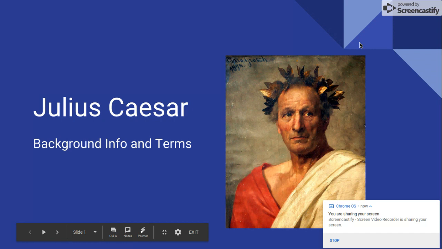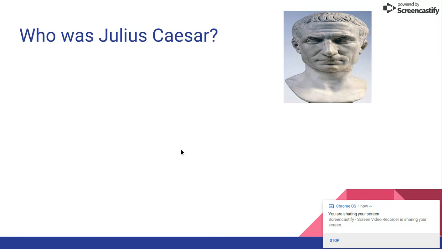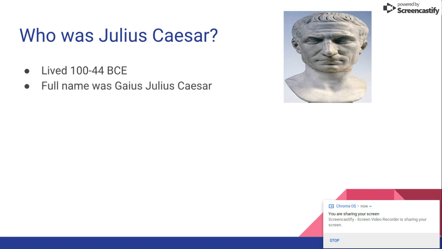Hi, so we're going to talk today about Julius Caesar, some background info, and some terms to know for this unit. So, who was Julius Caesar? He lived in 100 to 44 BCE, so slightly before the time of Christ, and his full name was Gaius Julius Caesar. And he's credited with changing Rome from a republic to an empire.